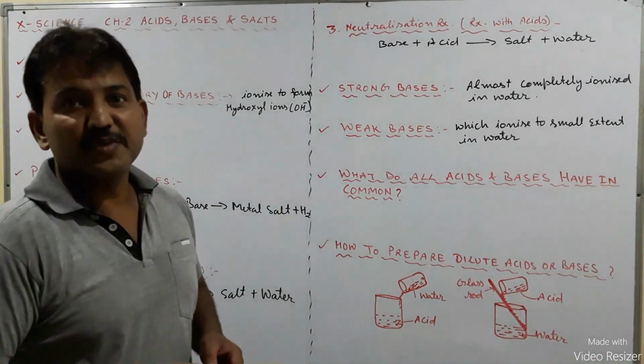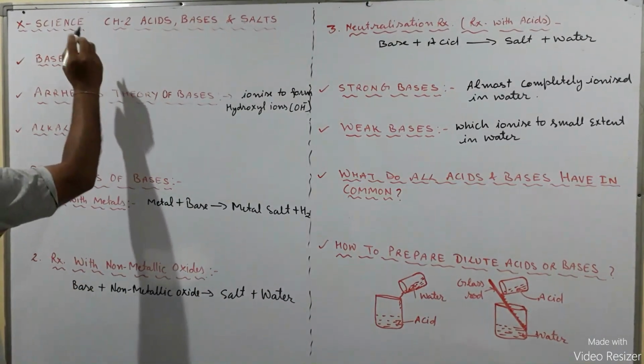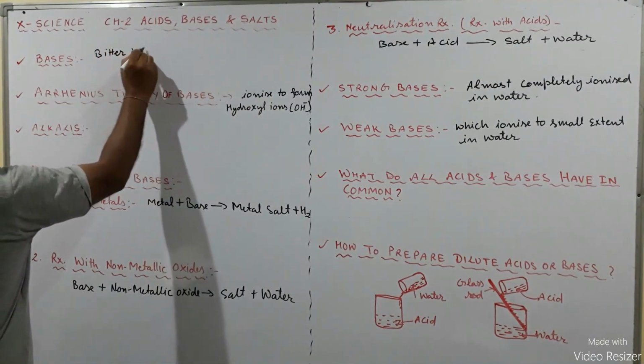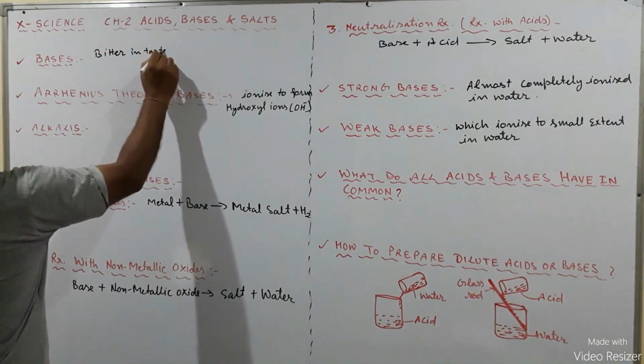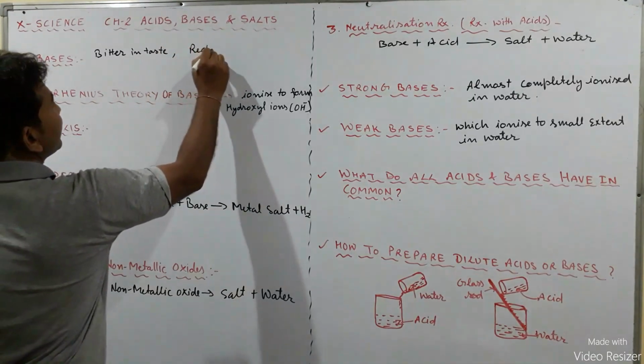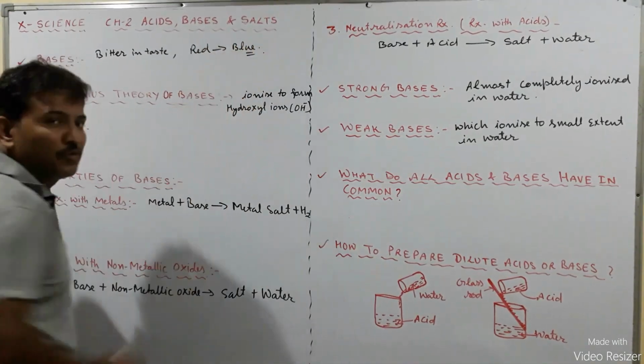What are bases? Bases are those substances that are bitter in taste and change red litmus blue.